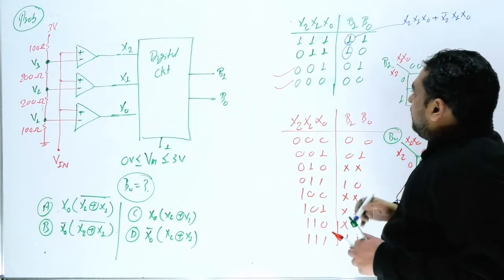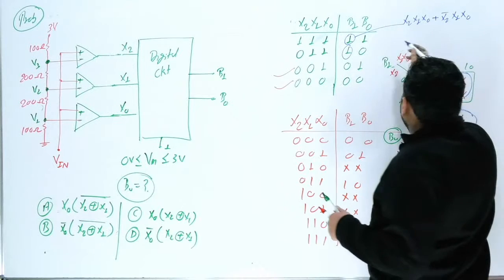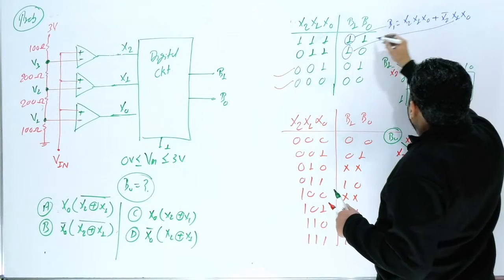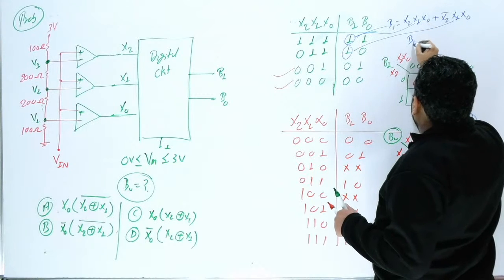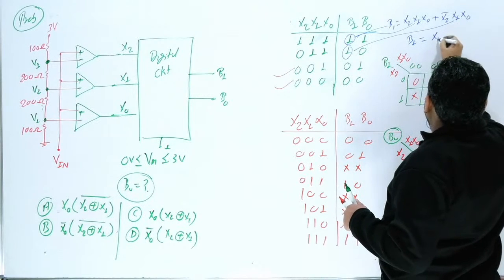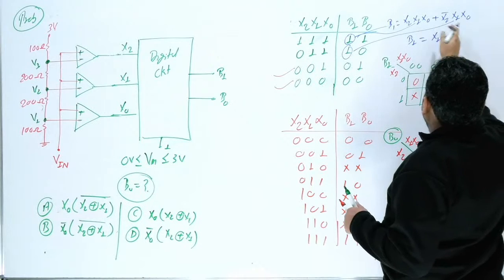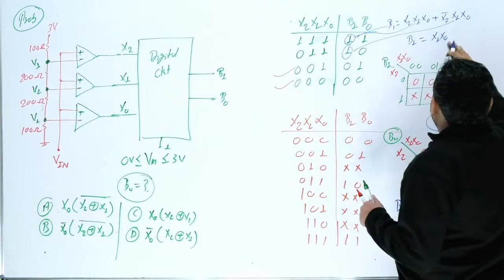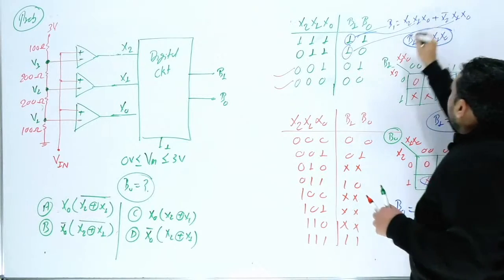So if you don't want to write the minimized form, the B1 function is nothing but this is B1, and this is the second one, and this is the first one. So what will be the B1 from here? Here x1, x0 you can consider common. Then x2 plus x2 bar is 1. So the answer is x1 into x0. This is a non-minimized form.